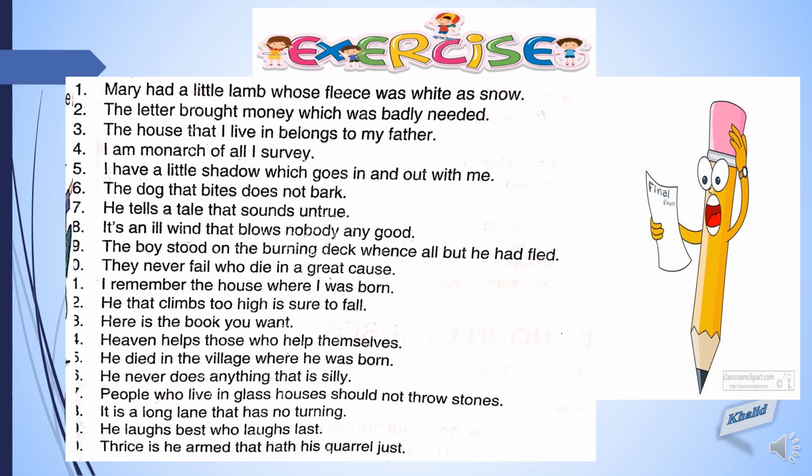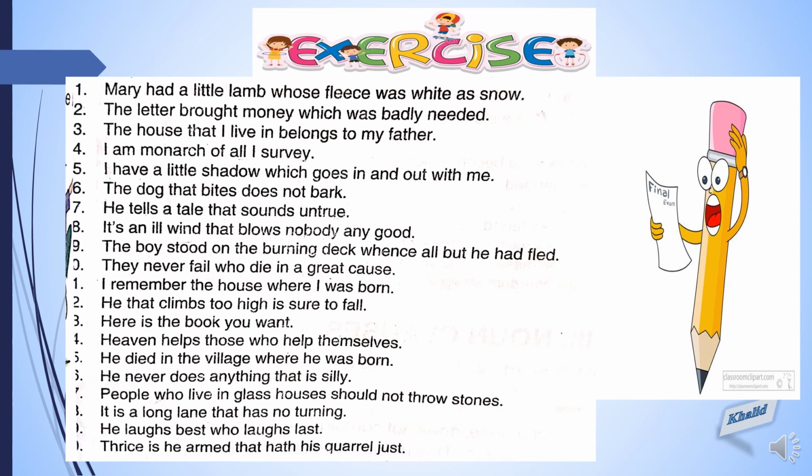Coming to sentence five. I have a little shadow which goes in and out with me. So where is the noun in this? Shadow is a noun. So right after the noun, there will be an adjective clause. So the adjective clause will start from which goes in and out with me. It is qualifying the shadow, that is a noun.